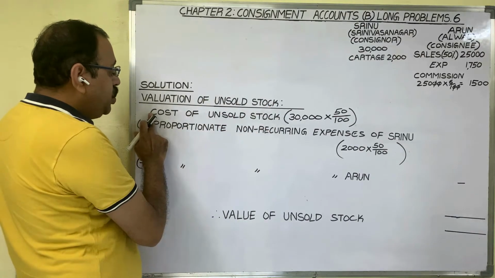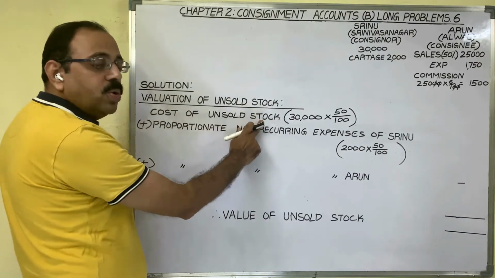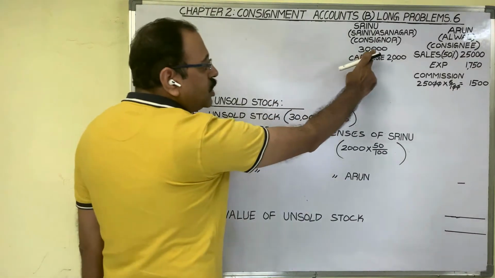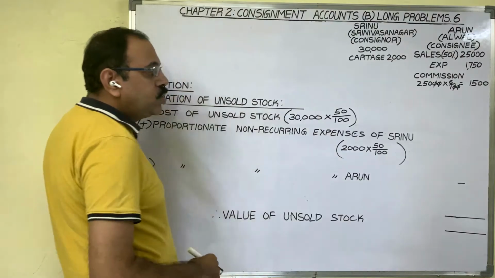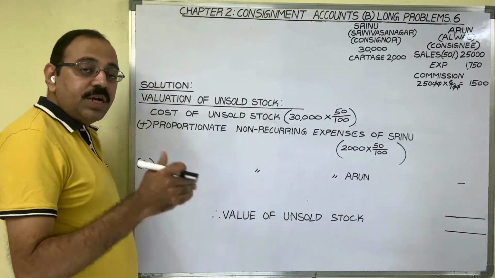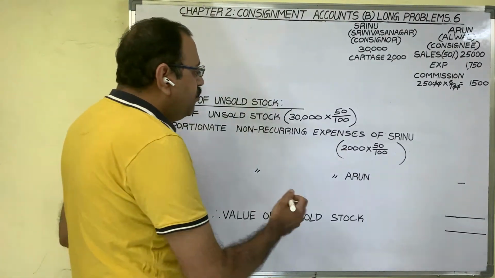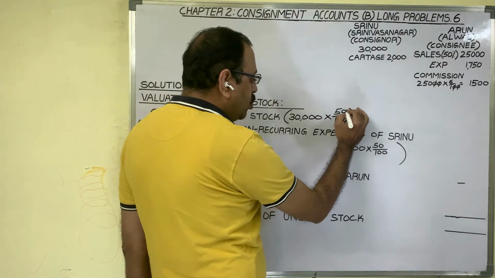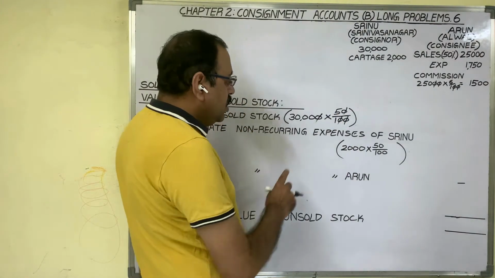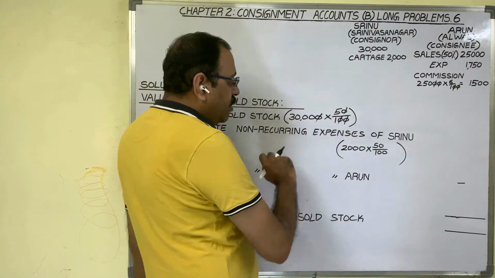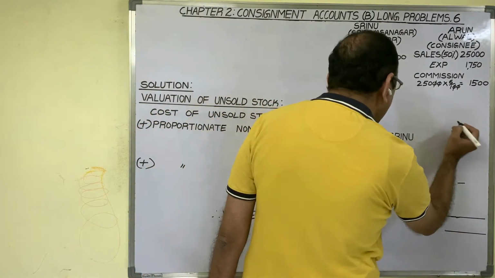Procedure. First, you have to take the cost of unsold stock. The total goods cost is 30,000. Of that, 50% is sold and the other 50% is unsold. So 50% of 30,000 is the cost of unsold stock: 3,000 into 5, 15,000 rupees.